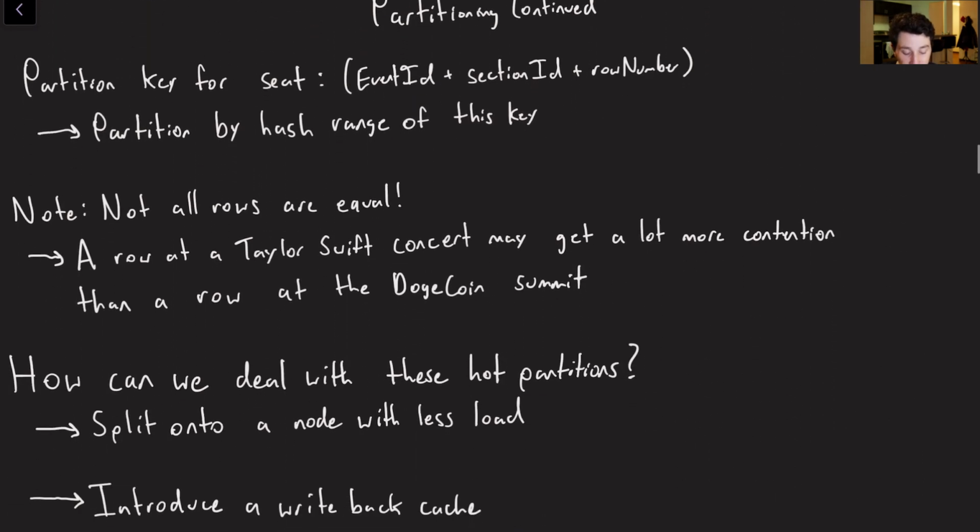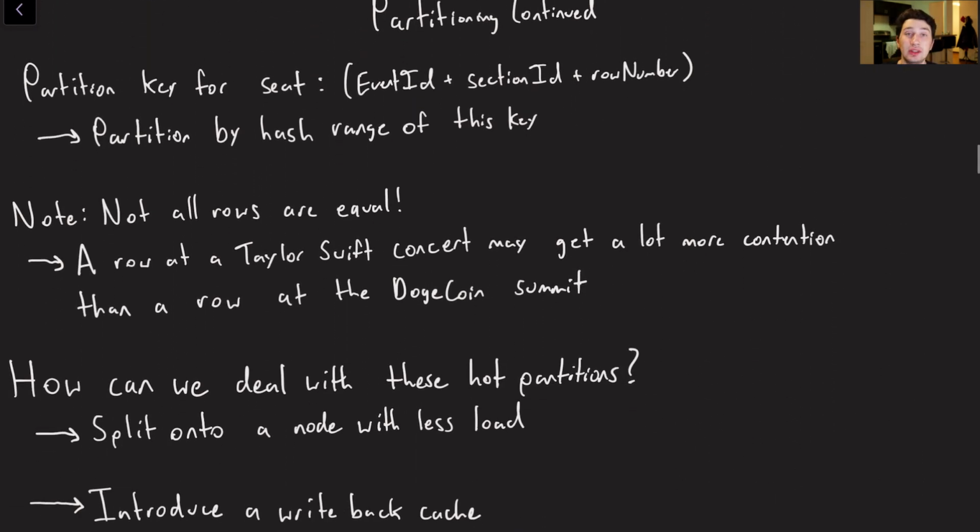So let's continue to talk about partitioning a little bit because it's not so simple as I've just made it seem. Like I mentioned, we want the key to be some combination of the event ID, the section ID, and the row number, and then we can take some hash of that and use the actual hash range of it to try and partition the rows relatively evenly, right? So that there are a similar number of rows on every single node.